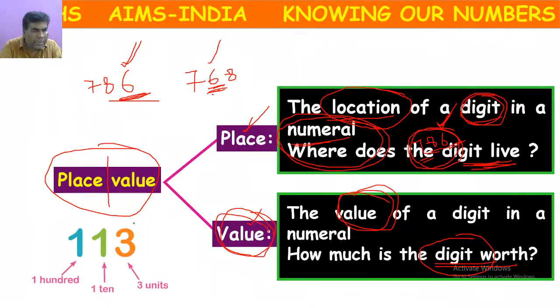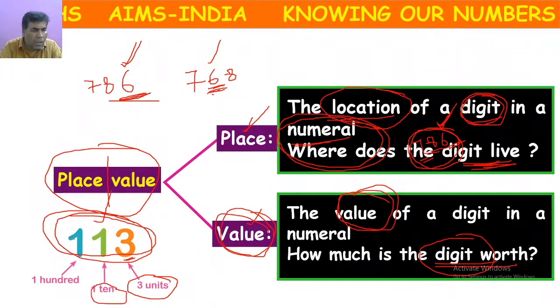Now, let's see this number, 113. Where is 3? 3 is in units place. So its value is 3, 3 units. 1 is in tens place. Its value is 10. 1 is in hundreds place. Its value is 100. Like that, according to the place or according to the location, place value will change. Okay.